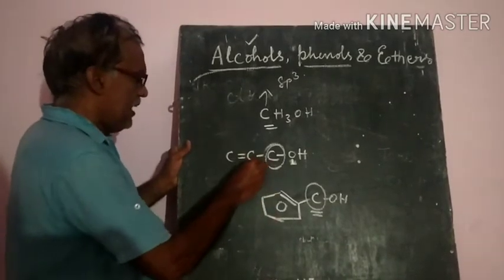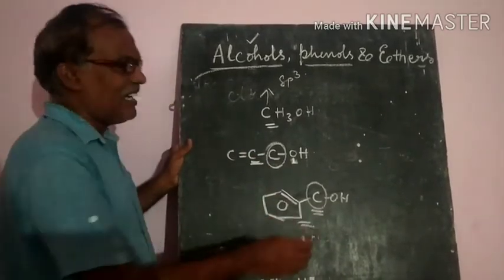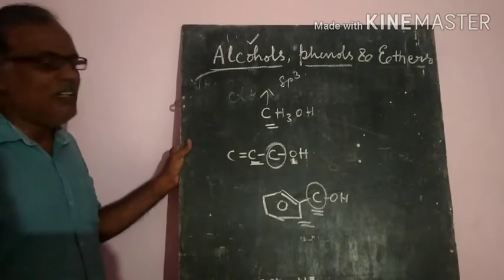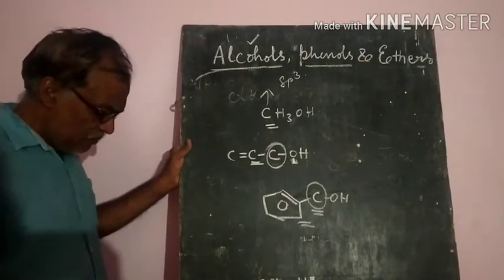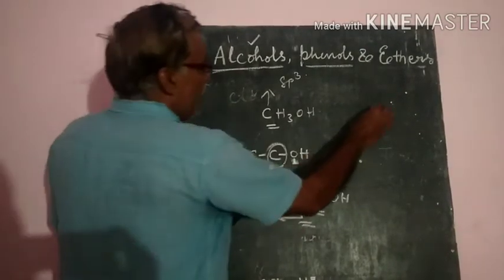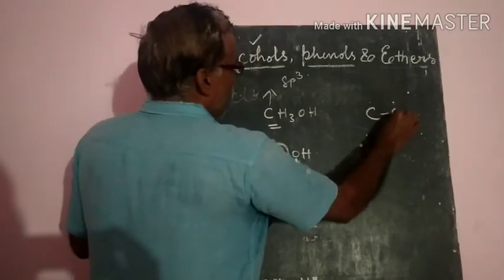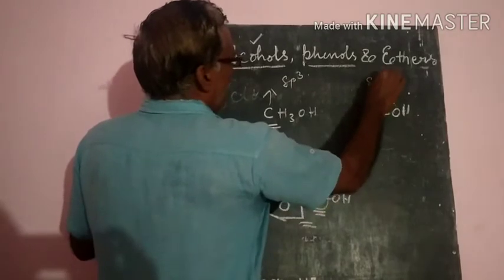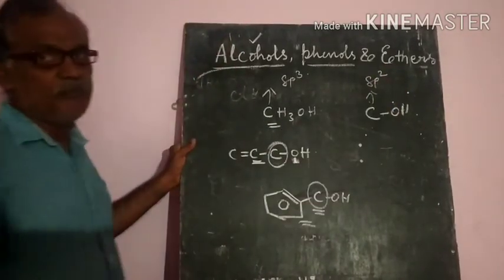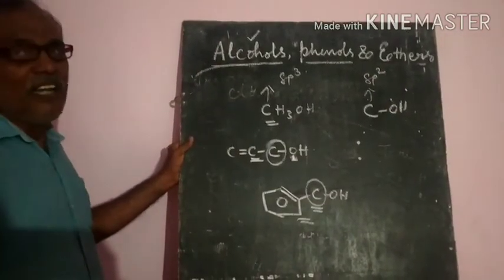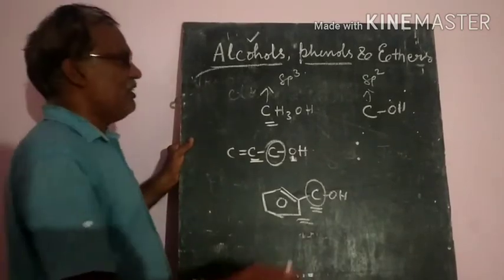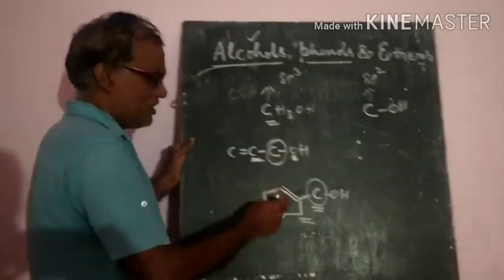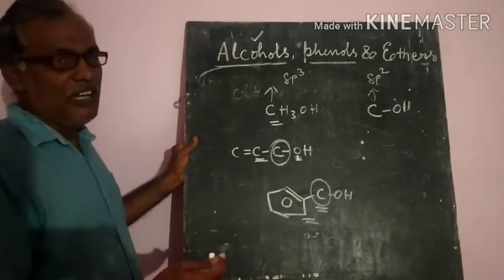Again, these allylic alcohols and benzylic alcohols are classified as primary, secondary and tertiary alcohols. Similarly, if the carbon atom where the OH group is attached is sp2 hybridized, they are called vinylic alcohols. We already discussed these carbon atoms in the first chapter, in alkenes and haloarenes.